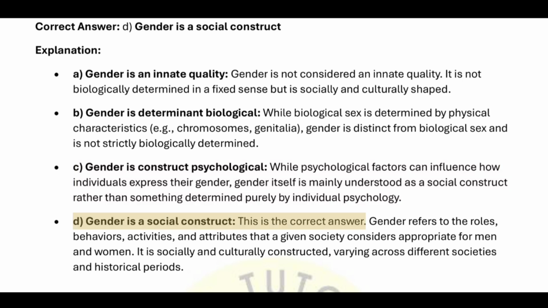D. Gender is a social construct. This is the correct answer. Gender refers to the roles, behaviors, activities, and attributes that a given society considers appropriate for men and women. It is socially and culturally constructed, varying across different societies and historical periods.